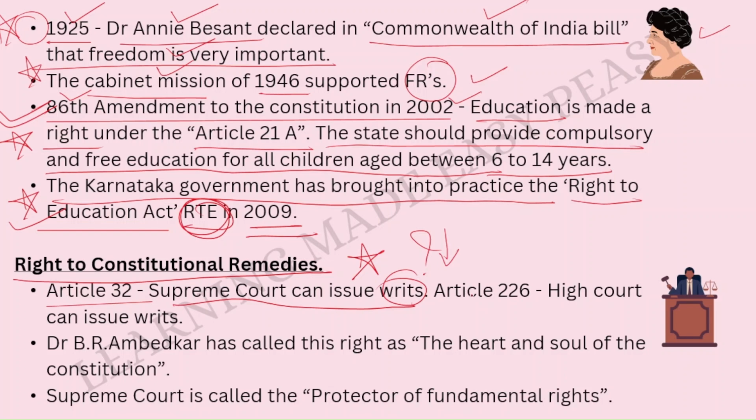Article 226, the High Court can issue writs. So these writs can be issued by only two courts. One is the High Court by Article 226 and second is the Supreme Court by Article 32. That's it. The other lower courts cannot issue the writs.